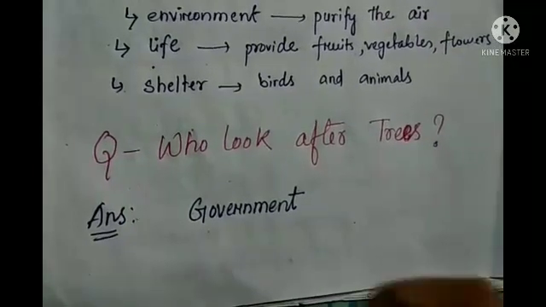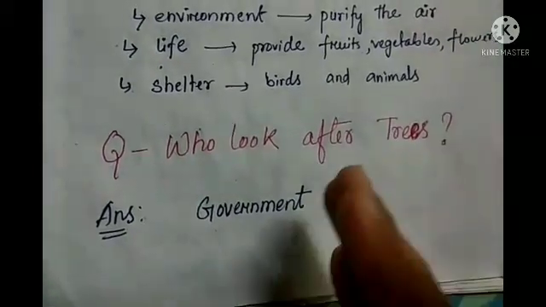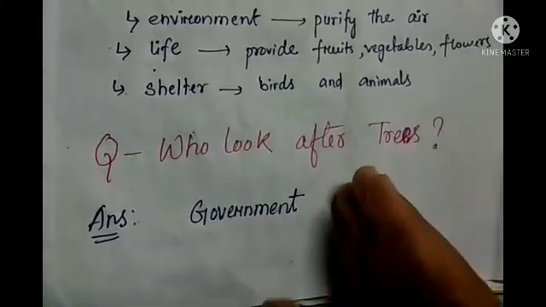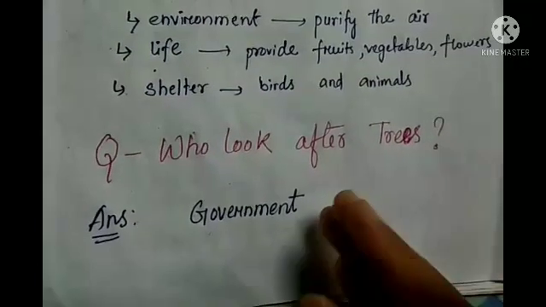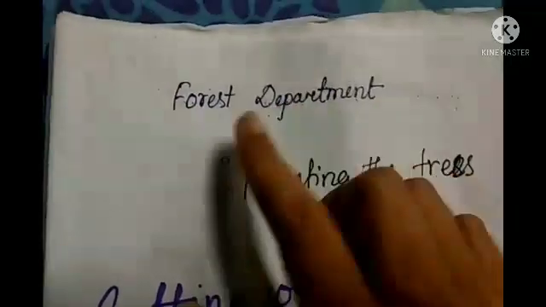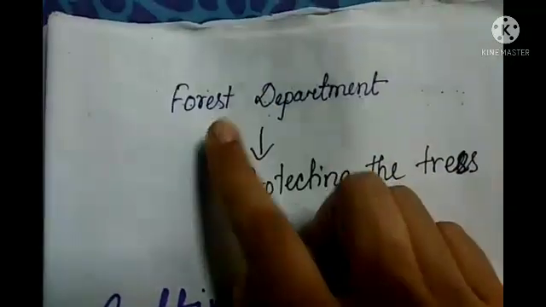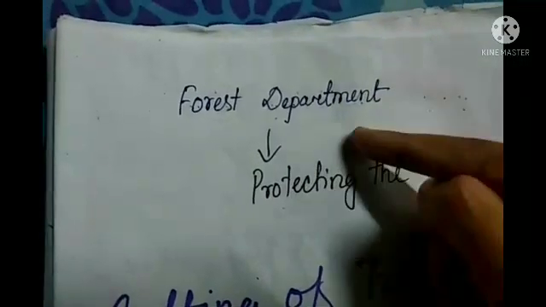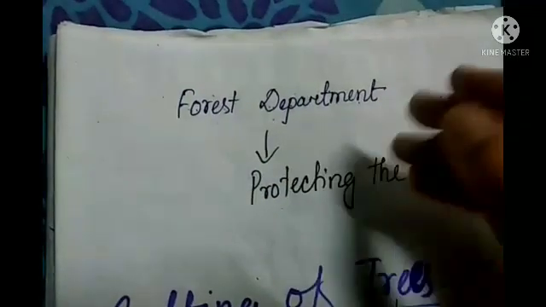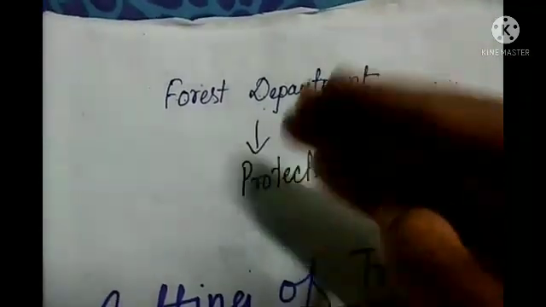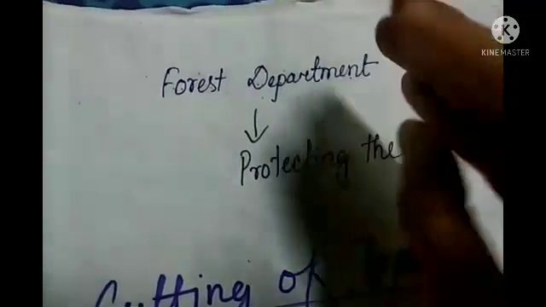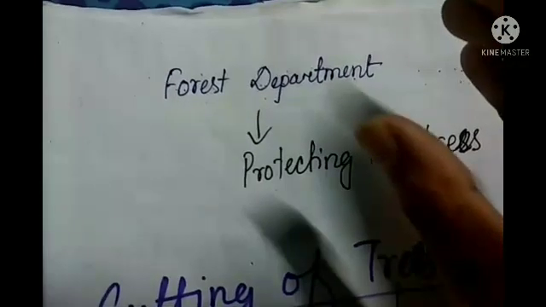And as you know, trees are a very important part of the wealth and resources of a country, because so many things are produced from plants, right? So that is a very good and very important resource for our country. So I think you know about the forest department, right? The forest department is in charge of protecting trees that grow in the forest. The forests of every country are protected areas. So in wildlife sanctuaries and biosphere reserves, the forest department also protects the plants.